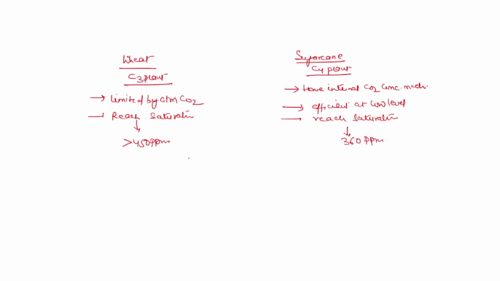But as the question says, atmospheric concentration increase from 390 to 520 ppm.